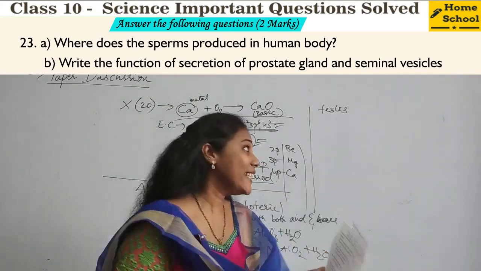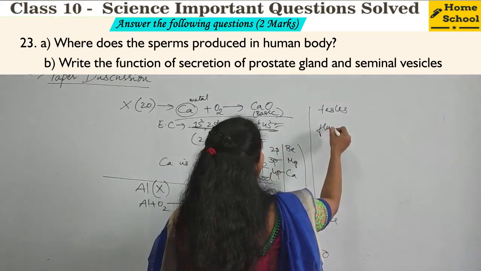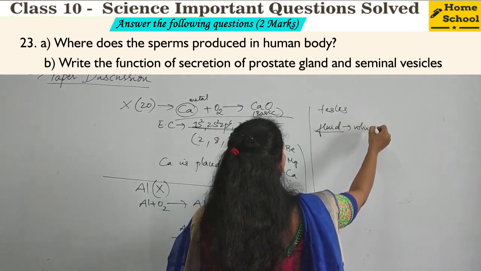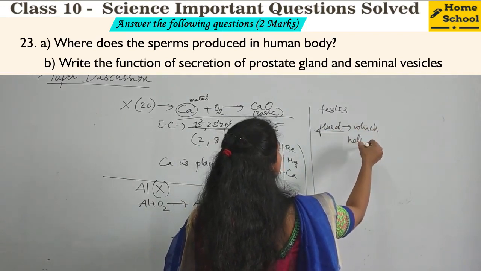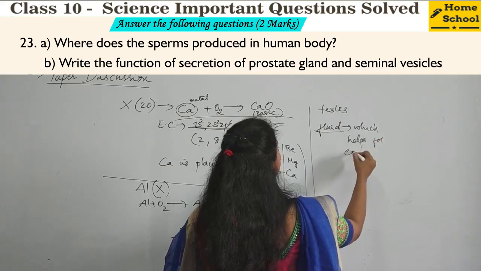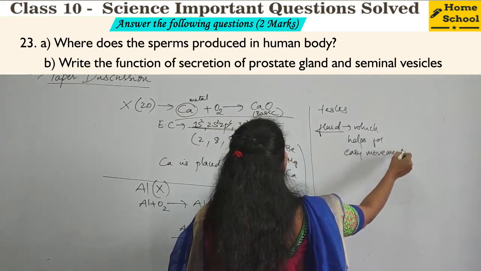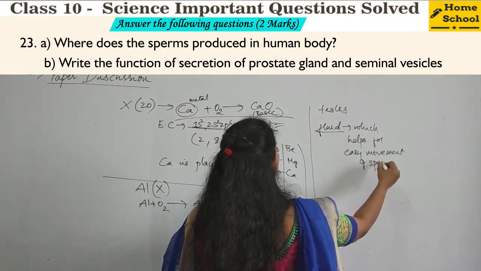So they secrete a fluid. Yes or no? They secrete a fluid, and how is it helpful? It helps for easy movement of sperms. Yes or no?